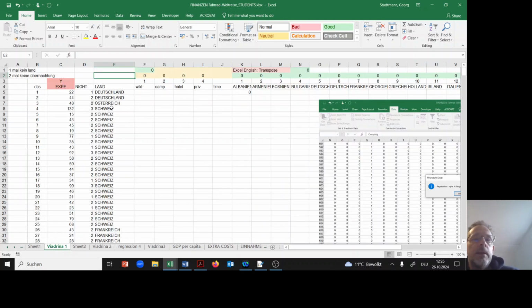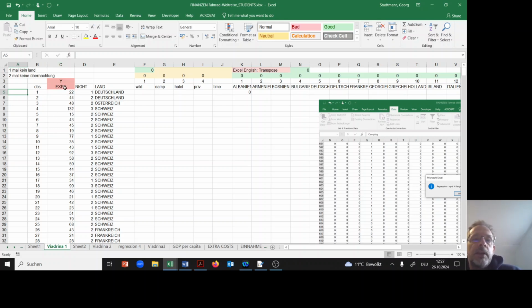So I have here our data set, which we are using. I had to exclude 3 observations because sometimes the information with respect to the country was missing, and 2 times I did not know where he slept. So I had to modify the data set a little bit.